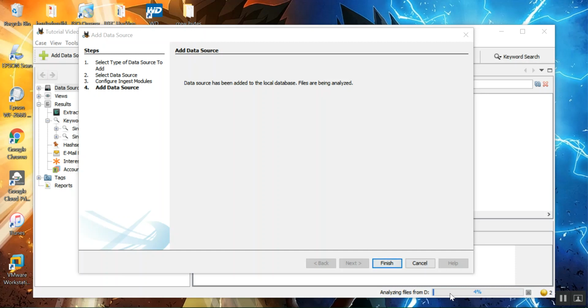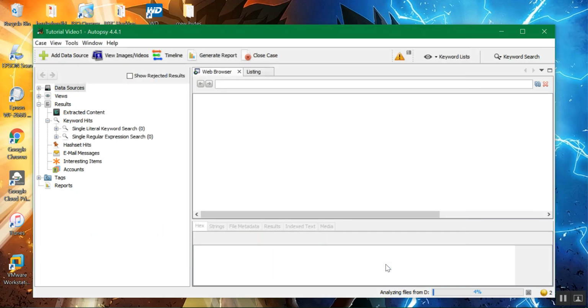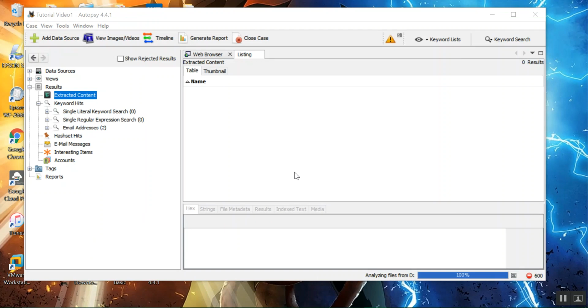This will actually take longer than what you've just seen when it was just adding the data source, adding the drive to the local database. So I'll just click finish and let this do its thing, and I will again pause the video.